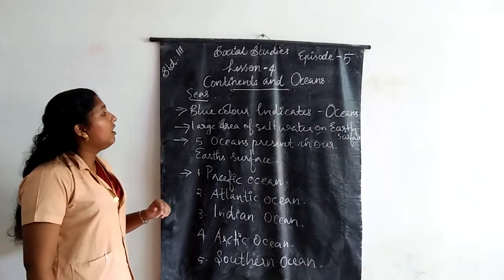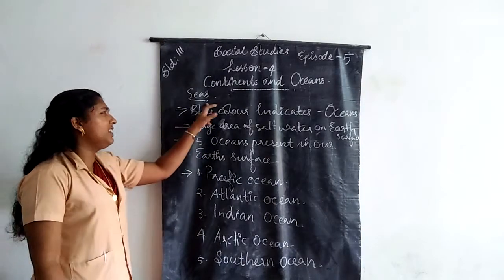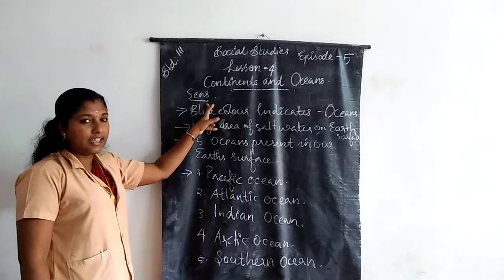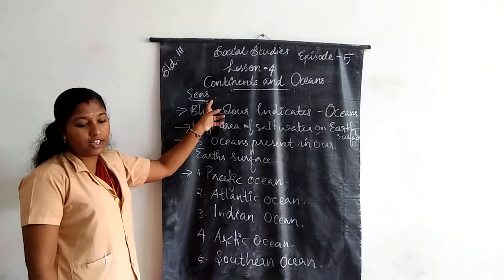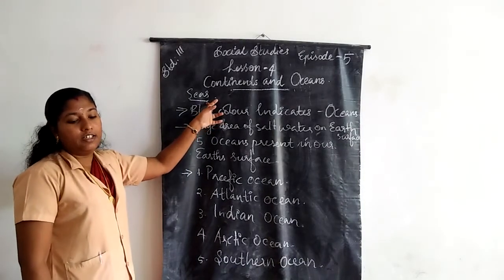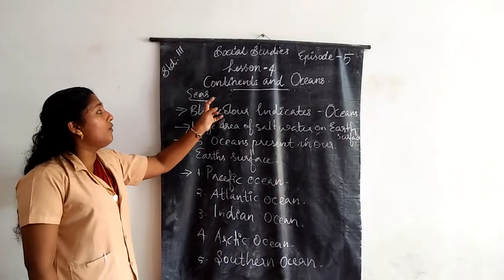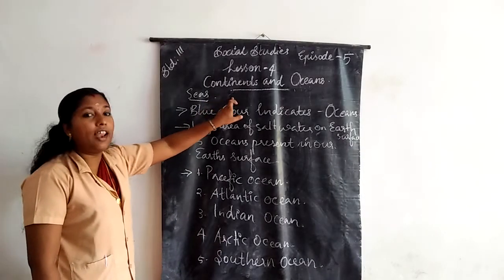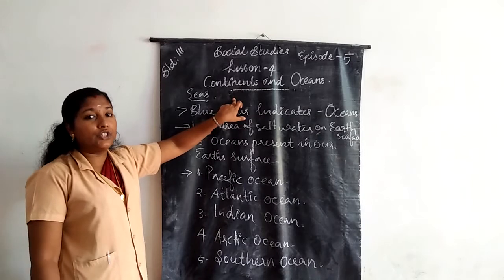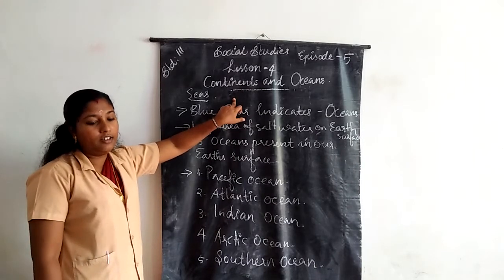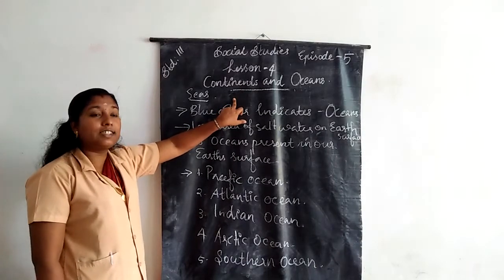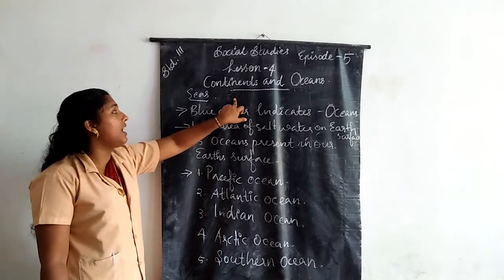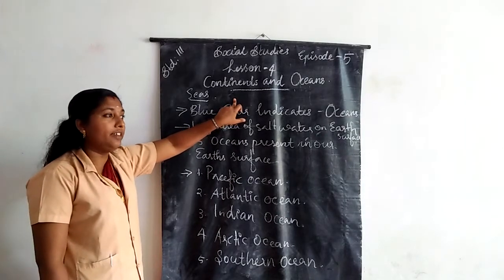The areas of oceans that touch the land are called seas.